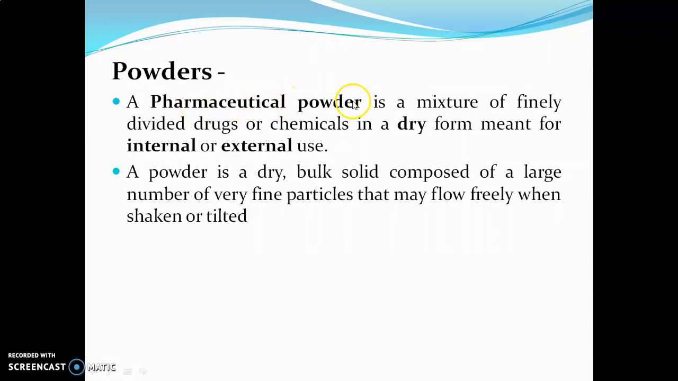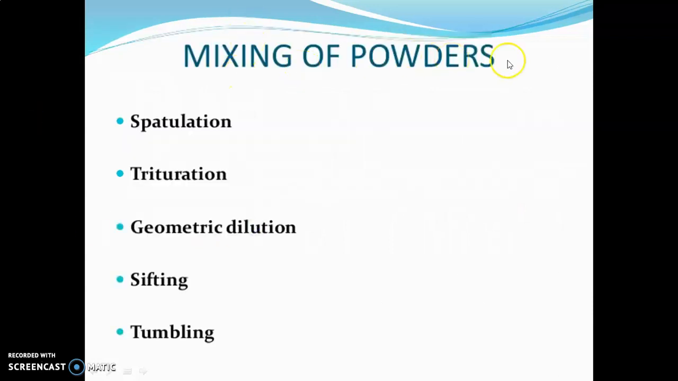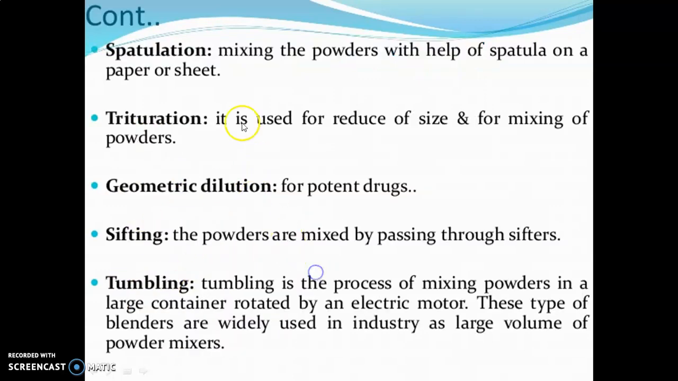Powders. A pharmaceutical powder is a mixture of finely divided drugs or chemicals in a dry form meant for internal or external use. A powder is a dry bulk solid composed of a large number of very fine particles that may flow freely when shaken or tilted. Mixing of powders: spatulation, trituration, geometric dilution, sifting and tumbling.